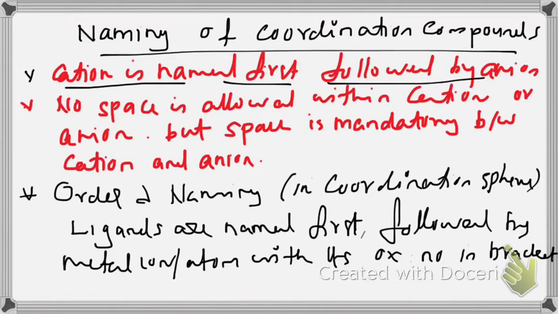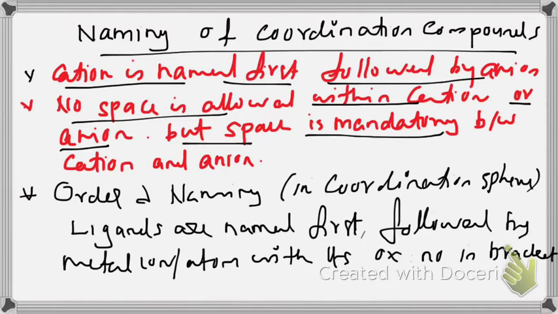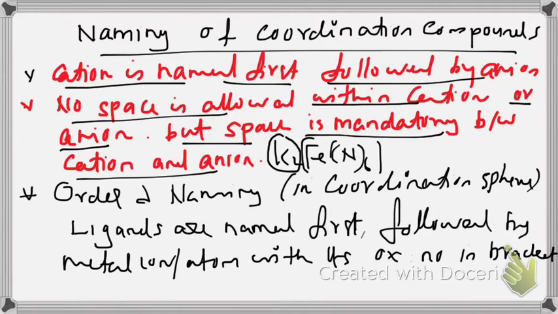Second one, no space is allowed within the cation or within the anion, but a space is mandatory between cation and anion. K2[Fe(CN)6]. Here 2K+ is the cation and this coordination sphere is the anion.